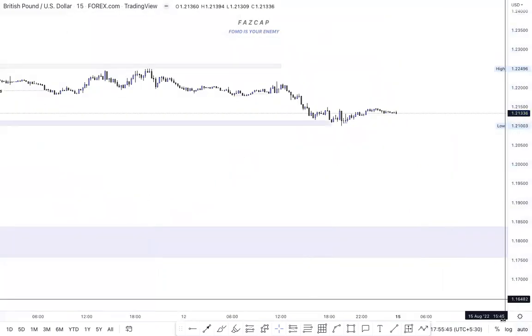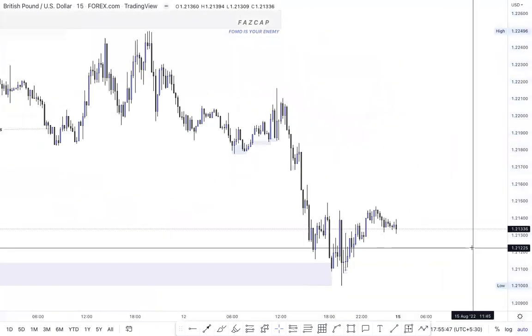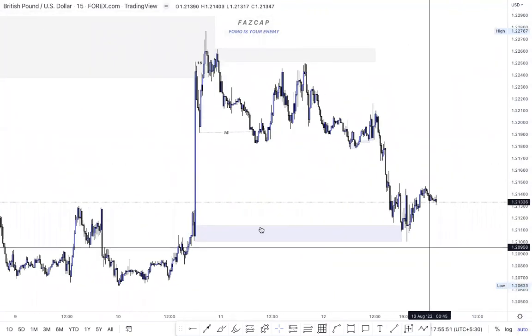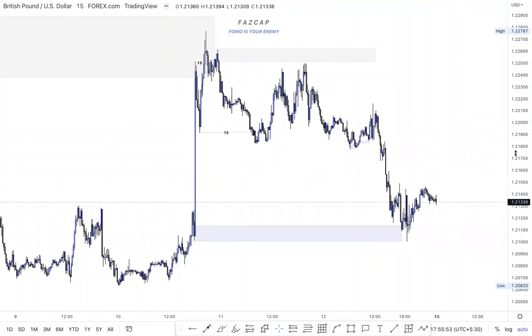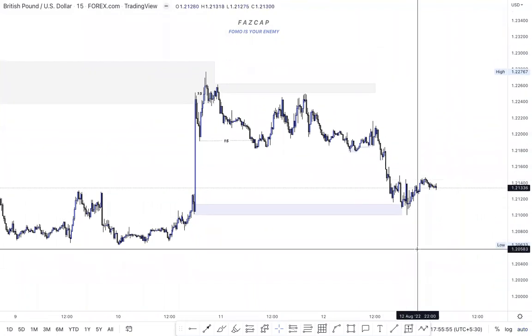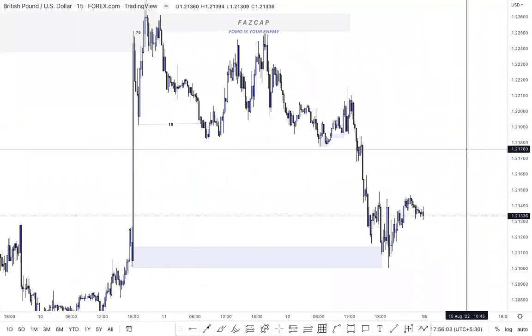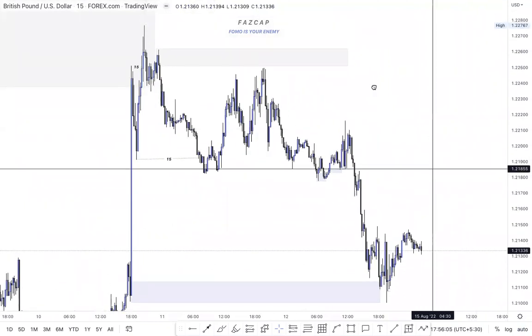It might come, it might not come. Just don't trust me, okay? If it doesn't come and on Monday it just opens flat and goes down, you're like, Faiz, you told us on YouTube that GU will go up. Like man, no. If the market worked on my words, I would be a billionaire right now.